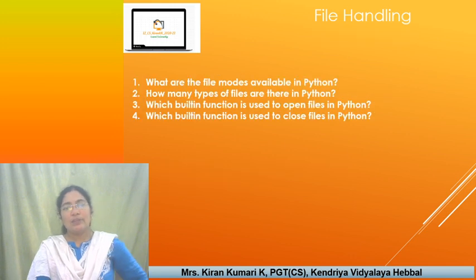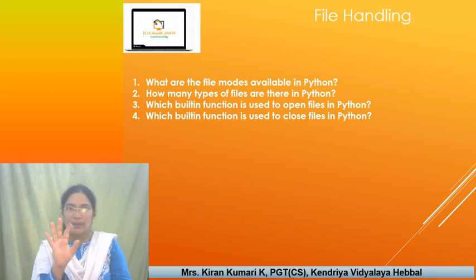Now what are the file modes? Let us revise what we have learnt in these slides. What are the file modes available in Python? 4 modes: read, write, append and X. And then what are the additions we are making? T for text, B for binary, and plus is update. Now how many types of files are there in Python?